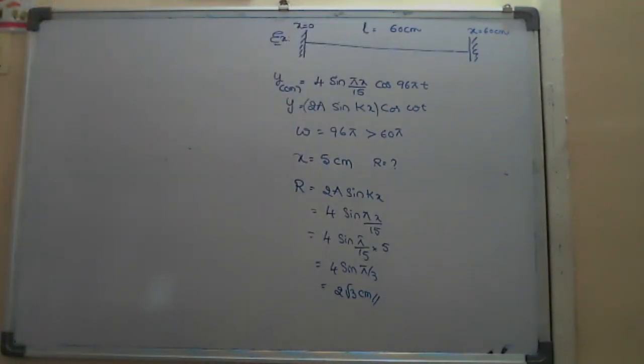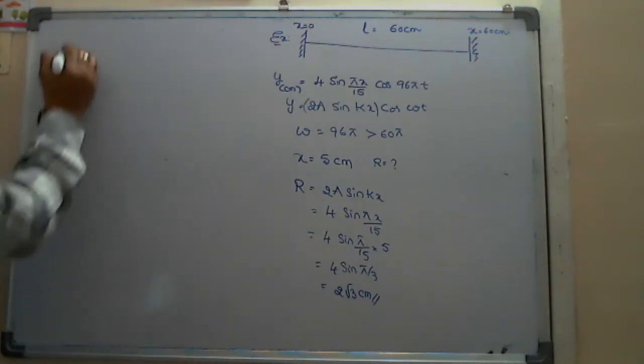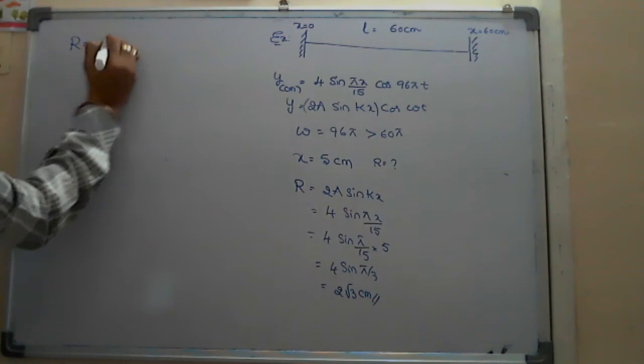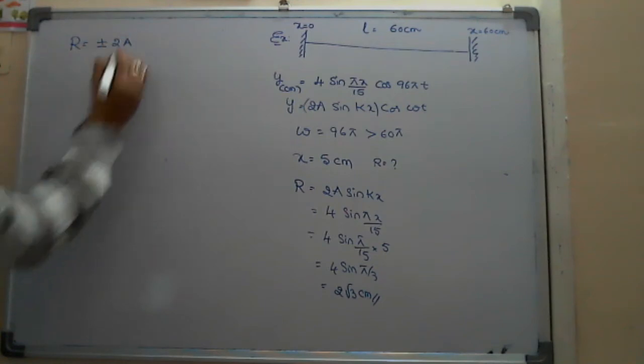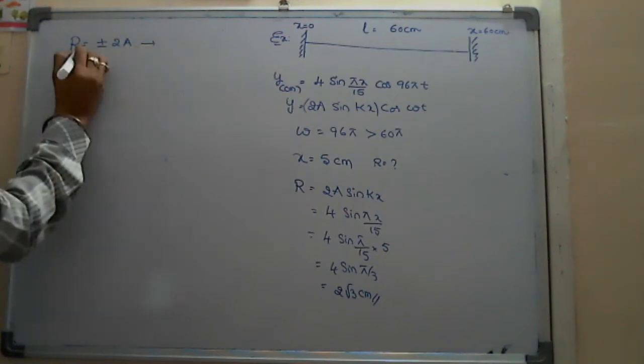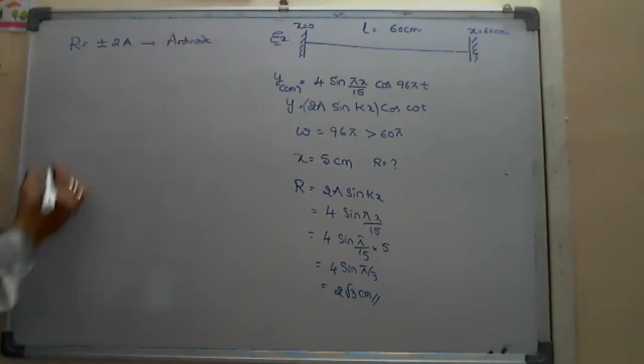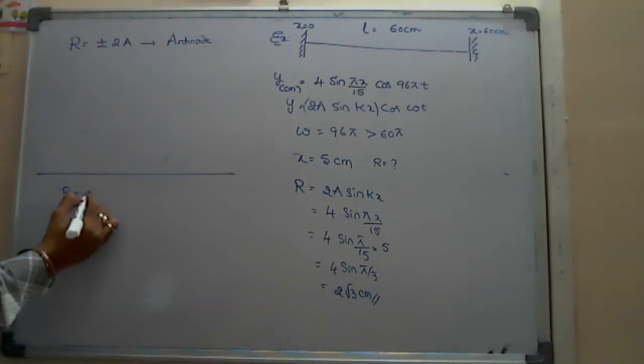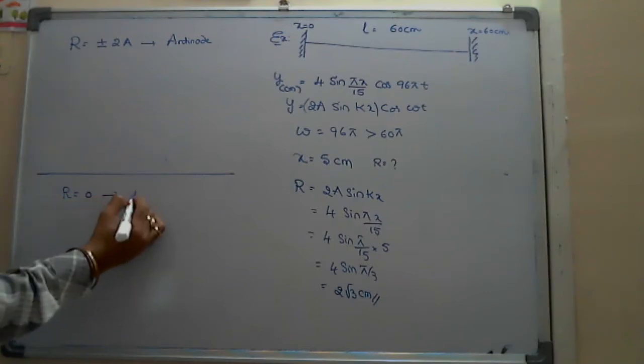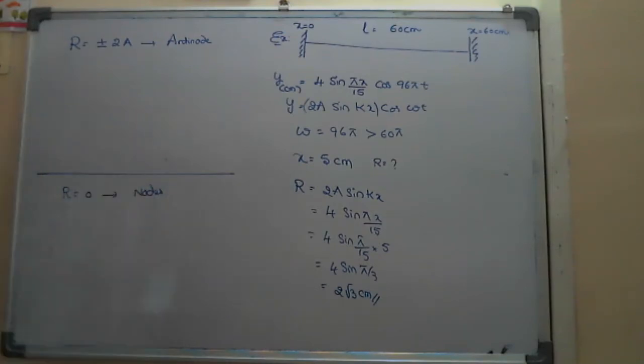For that, I think previously I gave one condition. I think you remembered: when r is equal to plus or minus 2a, then the amplitude is maximum. It is the condition for antinode. And when r is equal to 0, it is the condition for node. Just now we discussed these two points. So we are going to find out at what positions the amplitude is maximum.